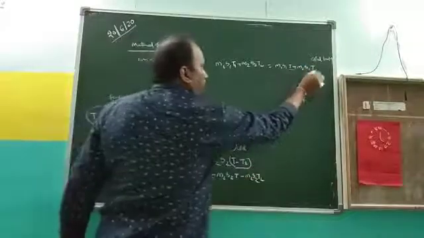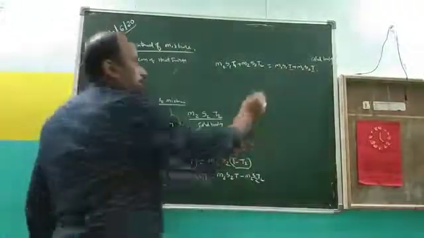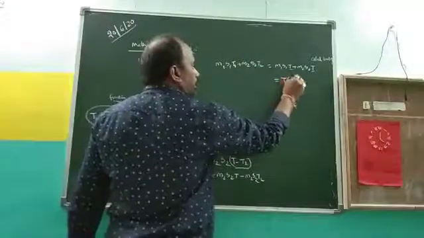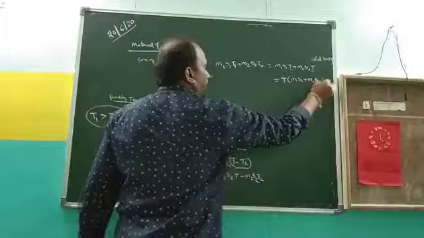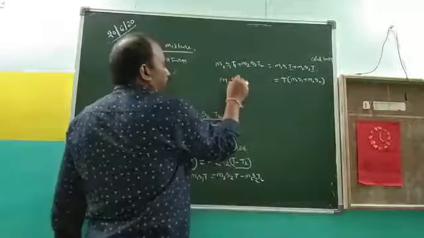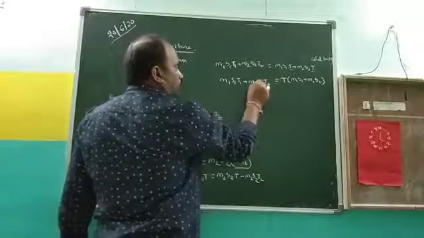Which value do you want? The temperature of the mixer, which is indicated with T. So here T is common, and you get (M1 S1 plus M2 S2), and the remaining value is M1 S1 T1 plus M2 S2 T2.